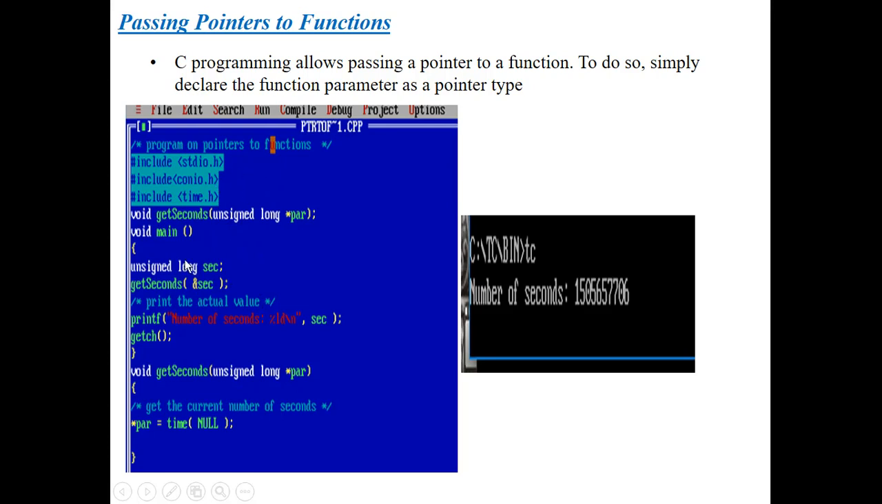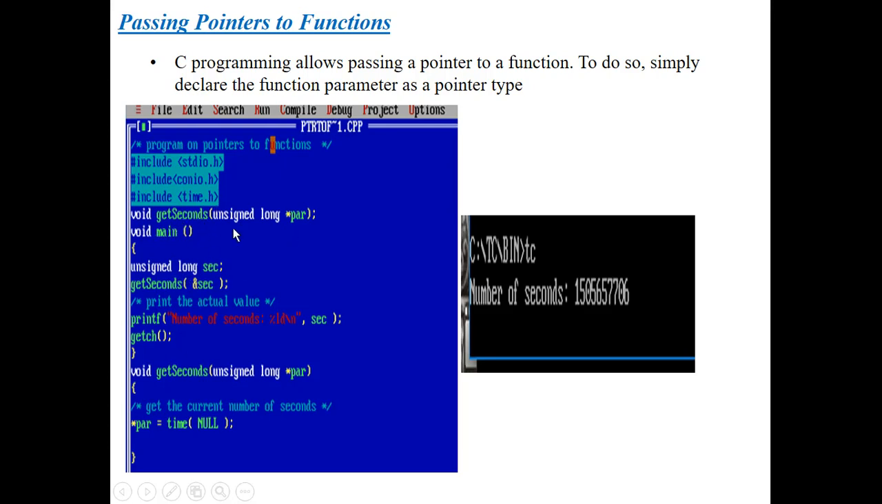Here I have written a simple program. I included two header files. I included the other header file, that is time.h. Why? Because here I am taking unsigned long type of seconds. These seconds and the get seconds method are available in this time.h header file. That's why I included this time.h header file. So let's start.